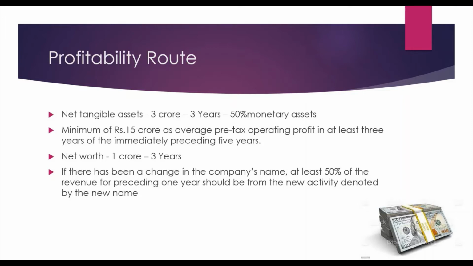Then the fourth one is, if the company name is changed, consider our Newbie Trader name is changed to any other company. It's changed to Reliance, or it's changed to the Newbie Trader. Then 50% of whatever the revenue happened for just one preceding year, whatever the name changed that year, 50% revenue should be in the new company name. If these four requirements are met, then the company is allotted. This is called the profitability route.